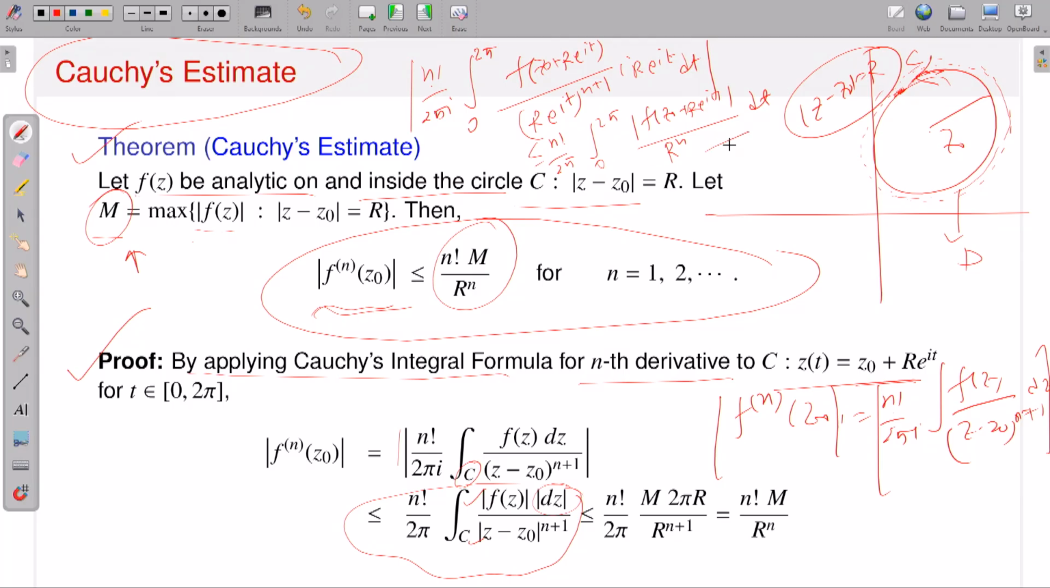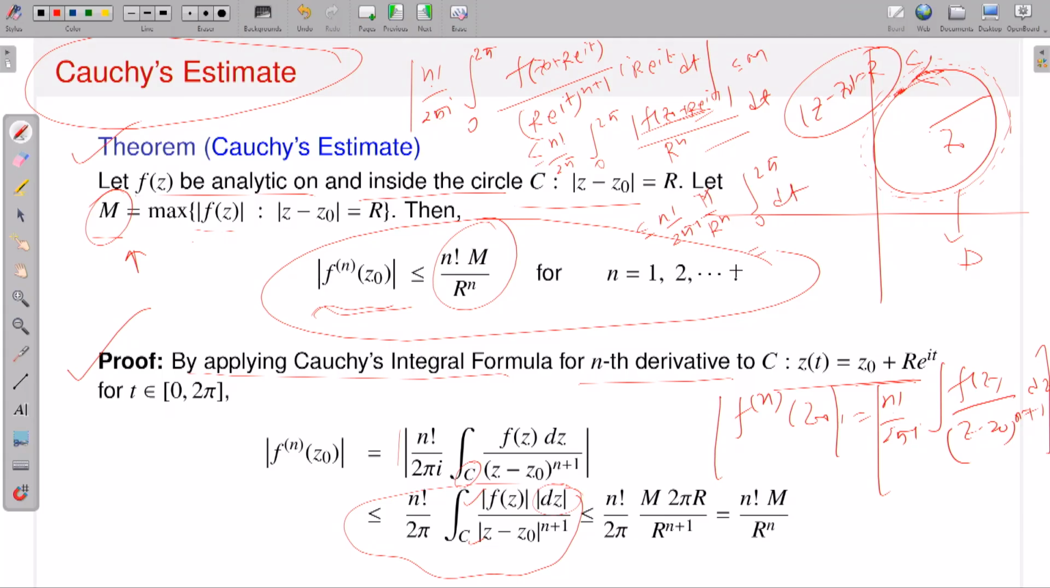But now I can go further. If t runs from 0 to 2 pi, z naught plus r e to the it runs on the contour. And on the contour, what is the absolute value of f? M is the maximum. So therefore I can say that this is dominated by factorial n divided by twice pi i, integral 0 to 2 pi. R is constant, so take r to the n outside. Now this is always dominated by M, because M is the maximum of the modulus of the object on the contour. So therefore this is M, you can write it, and you will have dt.